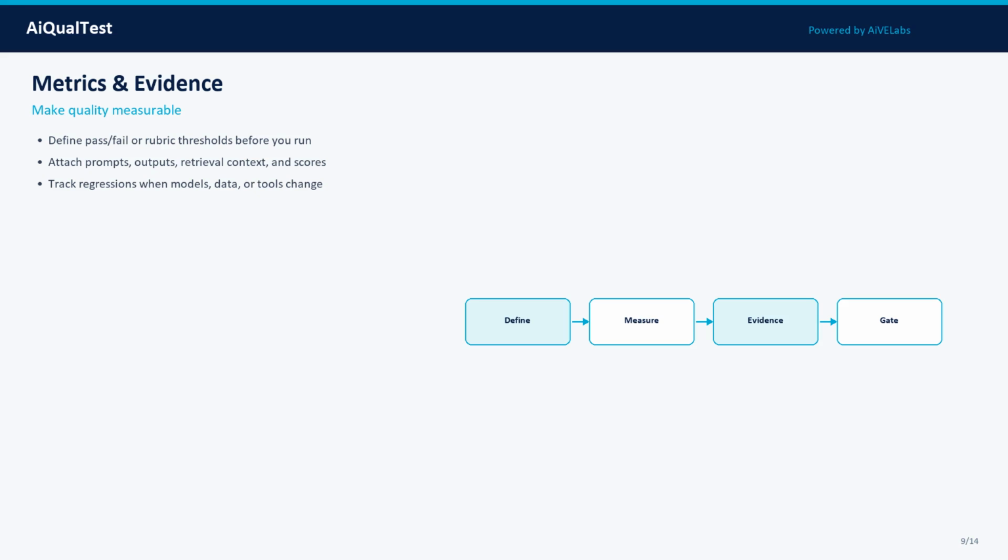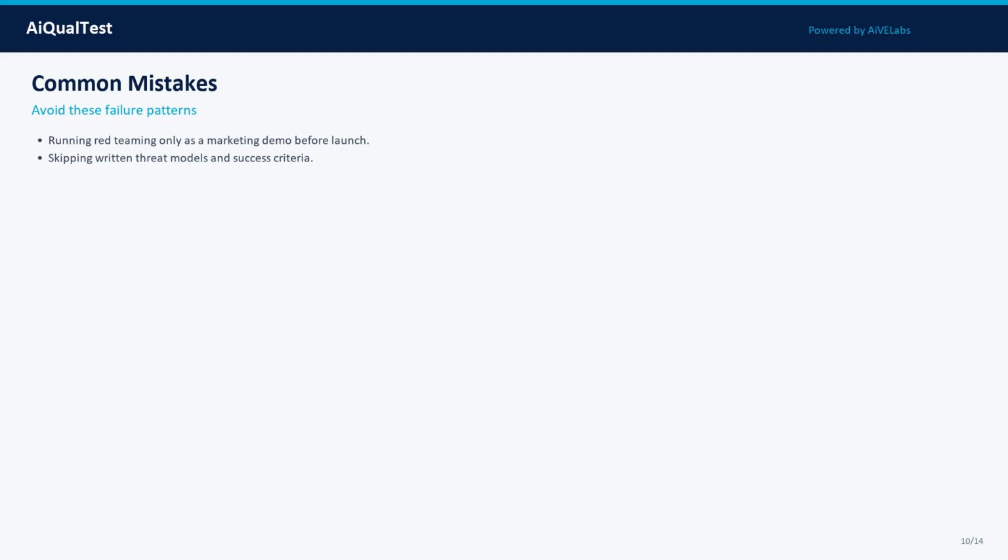Mistake 2: skipping written threat models and success criteria. Mistake 3: failing to archive reproducible attack transcripts. Mistake 4: closing findings without retesting after model changes. Teams that skip these create silent risk that surfaces in production or audits.